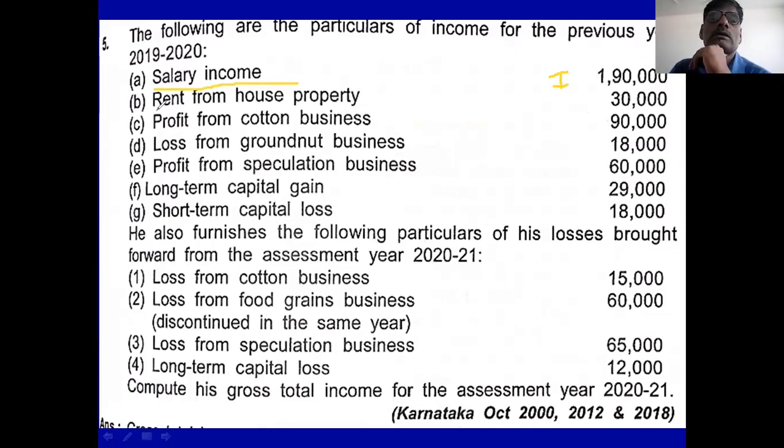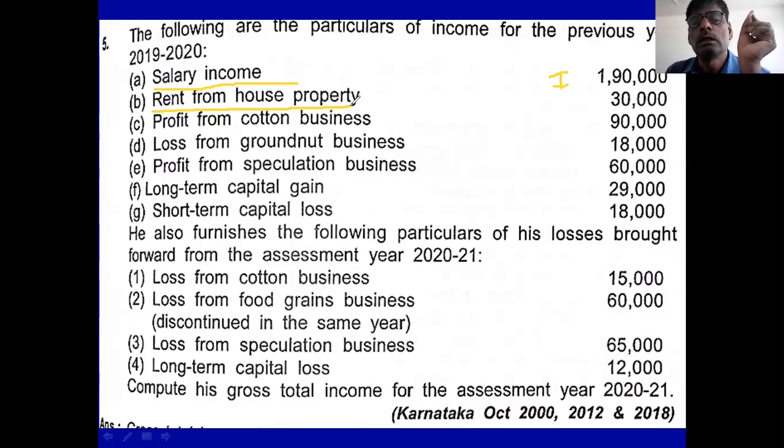Then come to the next, second point. Rent from house property is given, not income from house property. Okay, remember this. Since rent is given, you have to calculate income from house property.